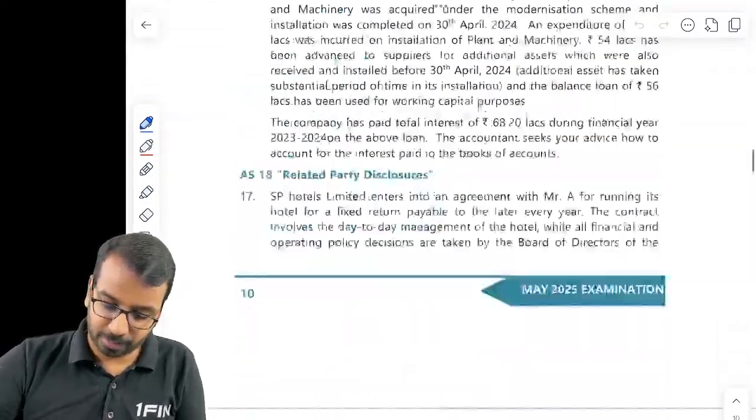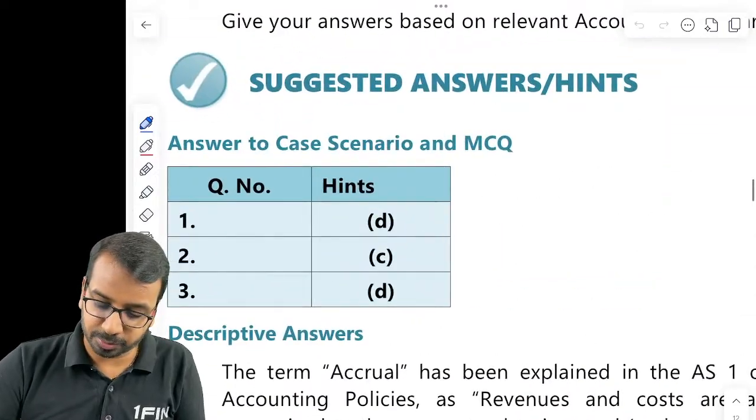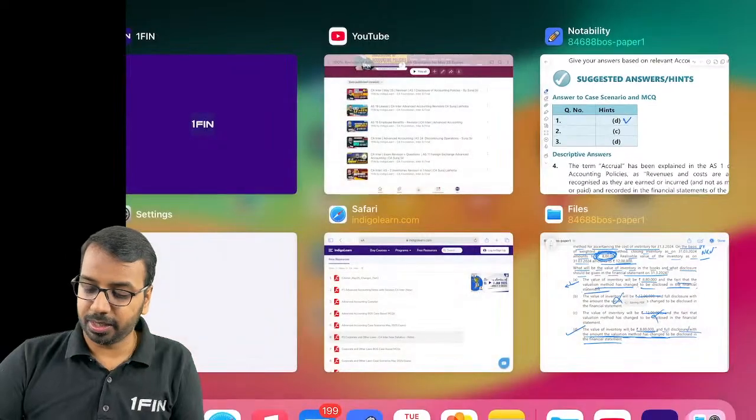So I am opening the answers parallelly also so that we can immediately cross check. Correct answer is option number A. Alright. Then